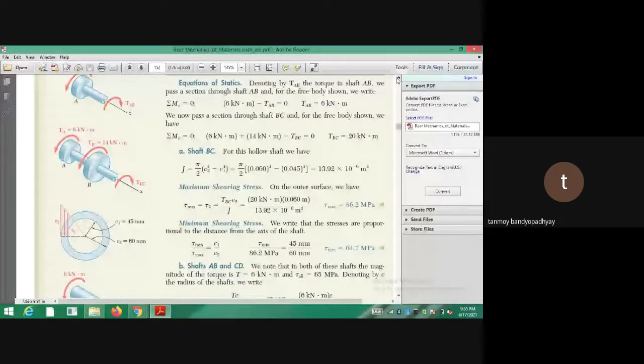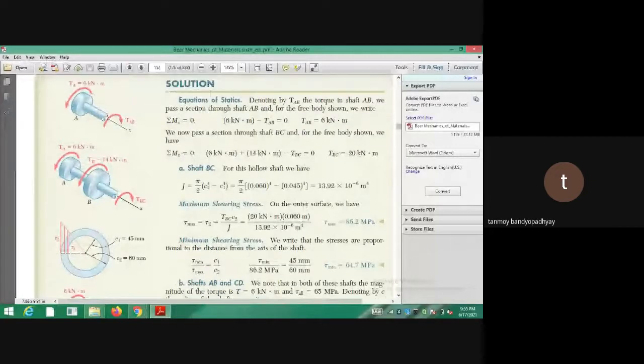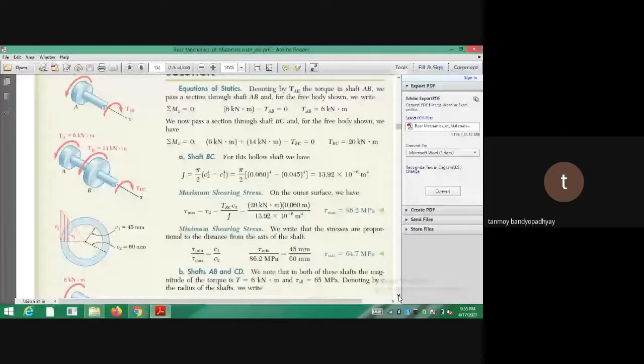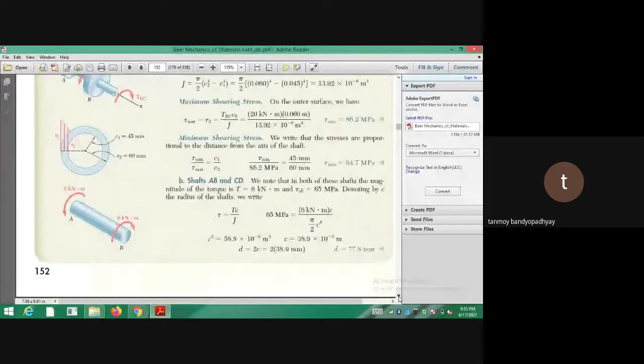So in part AB you have to balance the torque. They have taken a cross section somewhere between A and B. Since there is no change of torque between A and B, you can get TAB, which will be equal to 6 kilonewton meter. You see the balance of this part. Once you get the value of TAB, you put it in the expression, TAB divided by J, and put all the values. You will get the value of C, and from there you can calculate the diameter of the parts AB and CD.